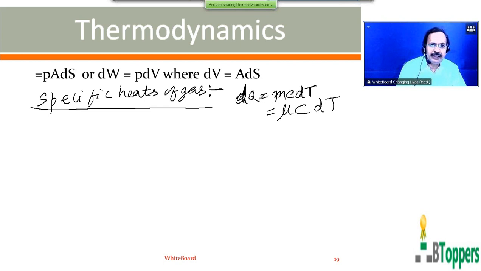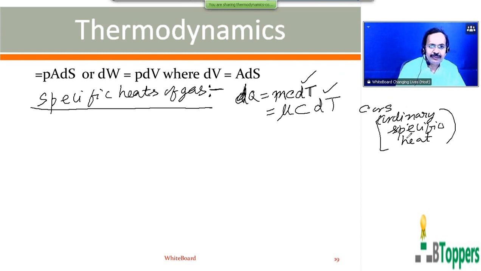So dQ represents the amount of heat energy required to increase the temperature of the substance by an infinitesimally small amount dT. And if the specific heat is expressed per unit mass, it is called the ordinary specific heat, denoted by small c or s. The ordinary specific heat is numerically equal to the quantity of heat energy required to increase the temperature of unit mass of the substance by 1 degree Kelvin or 1 degree centigrade. Ordinary specific heat we also call specific heat capacity.